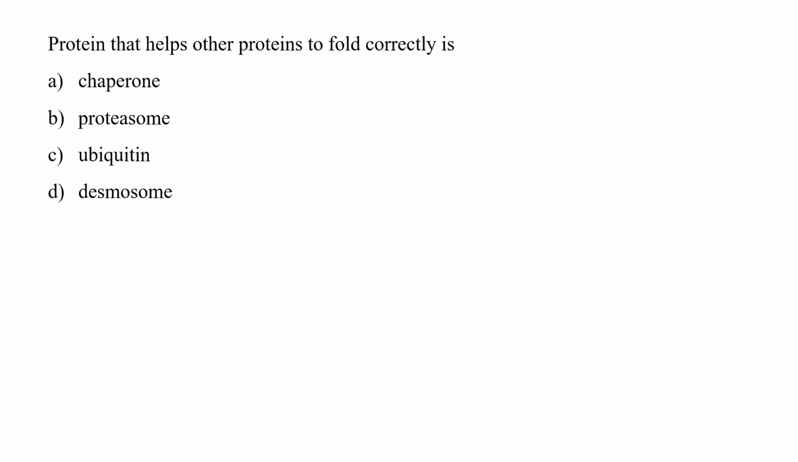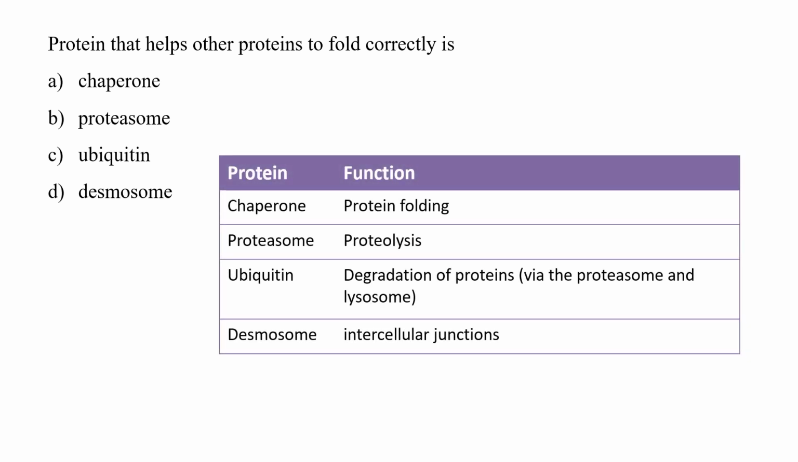The next question is: protein that helps other proteins to fold correctly is. Now we know that protein folding is not a random process, but a guided one, right? In this folding, we have some other proteins which are necessary, like chaperones. Chaperones are those proteins which are responsible for protein folding. But let's see what the other options are responsible for.